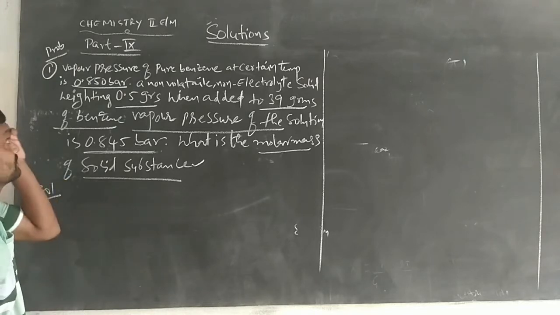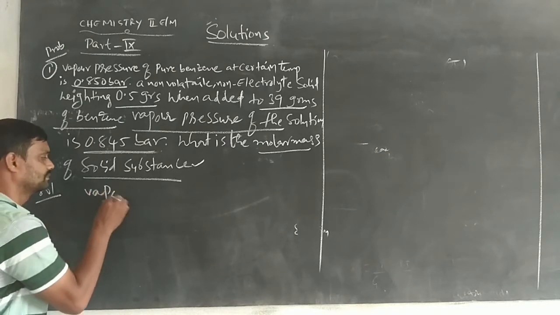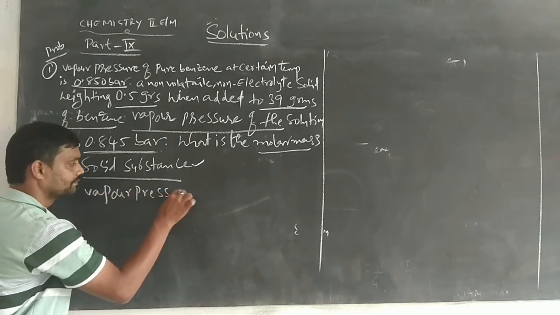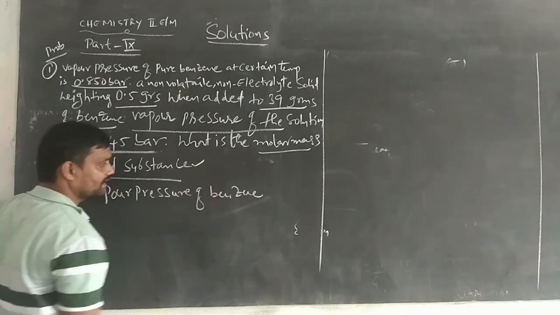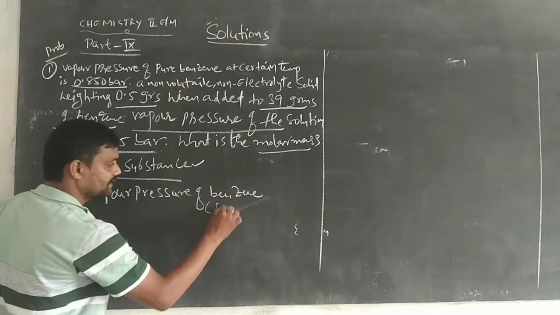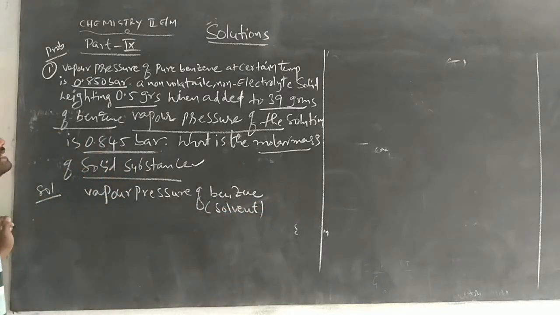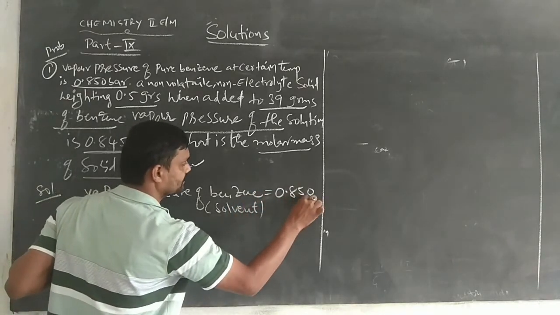So, the vapor pressure of pure benzene. We already know benzene will act as a solvent. So the vapor pressure of the benzene is 0.850 bars.